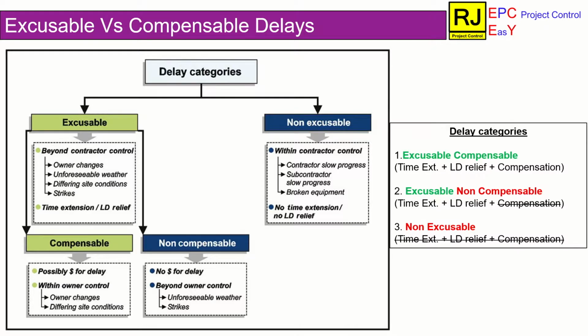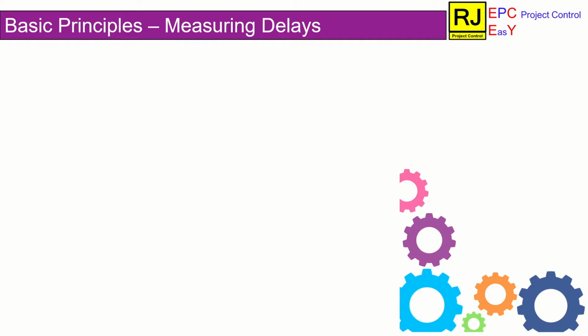Next, let's discuss some basic principles necessary for measuring delays. The first principle is only delays to the activities in the critical path can delay the project. In a project schedule, a delay to critical path activities, which usually don't have any float, will delay the project. In other activities, any delay will be absorbed by the float without delaying the project. Once the float is exhausted completely, it will become a critical activity.